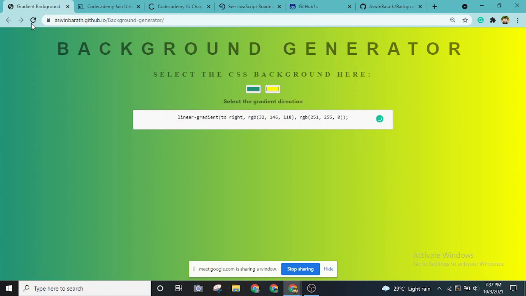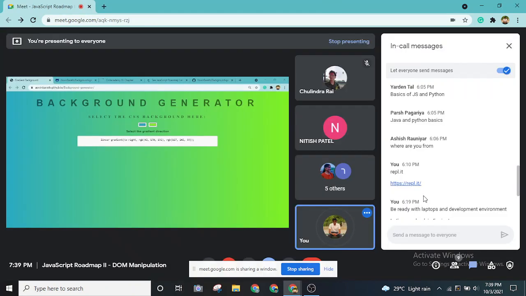If you learn the JavaScript basics and DOM manipulation, and after that learn a framework, that's when you will understand whatever is happening behind the screen.